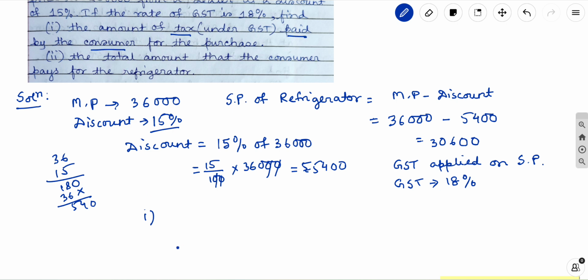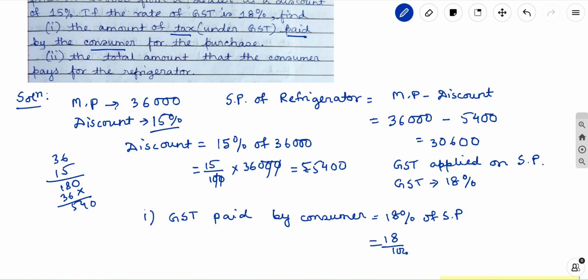That amount of tax, the GST paid by the consumer, will be 18% of the selling price. So that is 18 by 100 into 30,600. If you calculate, it comes to 5,508 rupees. So this is the amount the consumer is going to pay for GST.